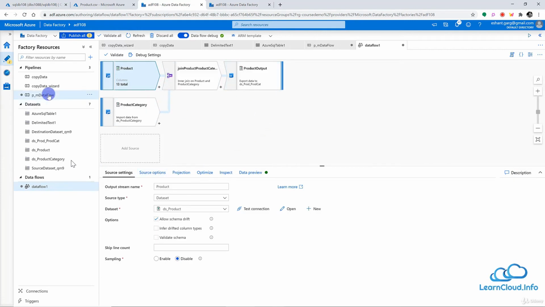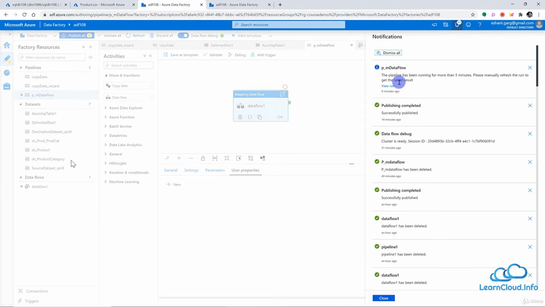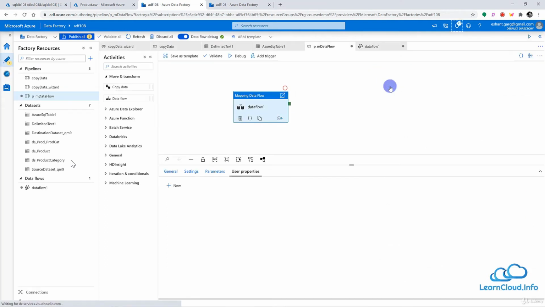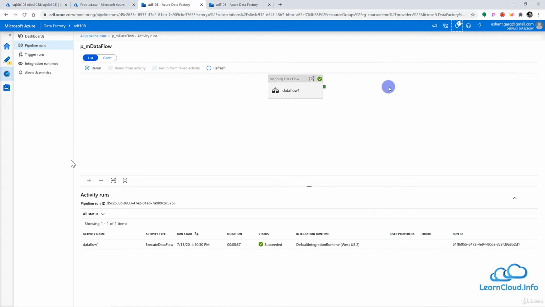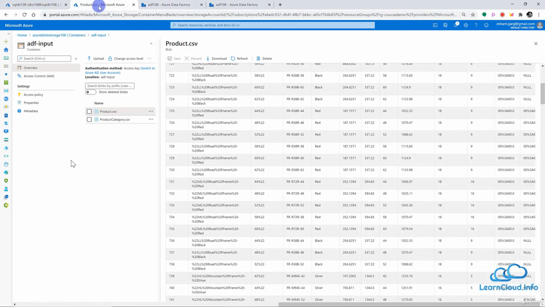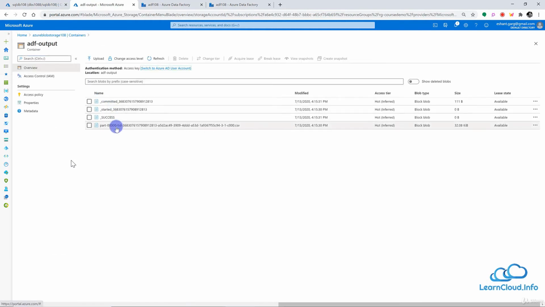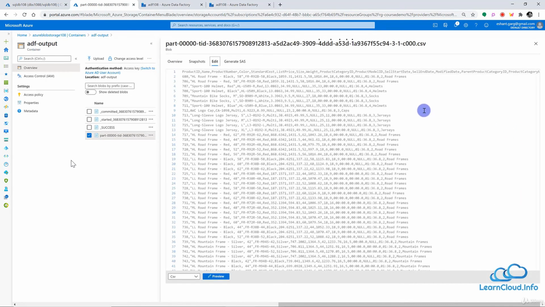Let me go back to my pipeline here, and let's see if our data flow has been completed. So let me refresh this and see what the status of our pipeline is. So it seems like it has completed successfully. Let me go back to my output folder here. If I go back to my container and go to the output here, I can see my output here. If I select this file, this is the final file. You can see the size also, 32 KB. And if I view this file, I should have the expected output here.